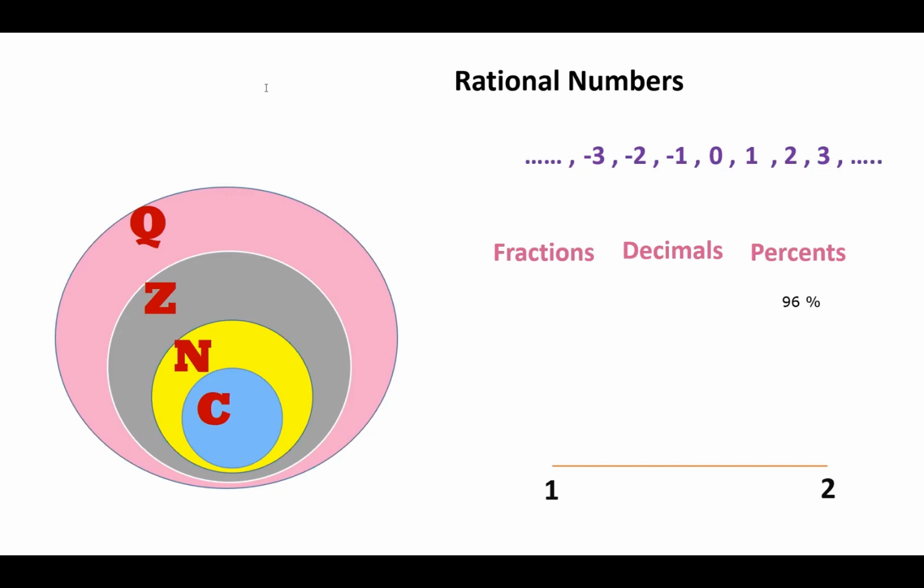So again, rational means what? Rational means all the counting numbers, all the natural numbers, all the integers, but with all the integers, we are going to take also the fractions, the decimals, the percentages. Okay, so this is called what? This is called rational numbers. So rational is bigger than integers, and integers is bigger than natural, and natural is bigger than the counting, because the counting is the smallest set of numbers.